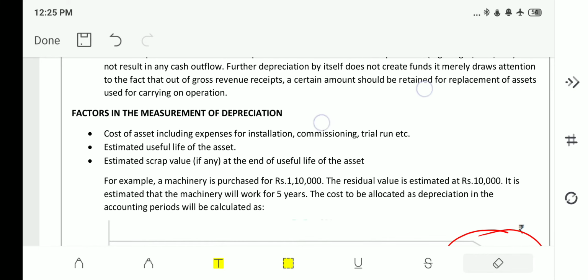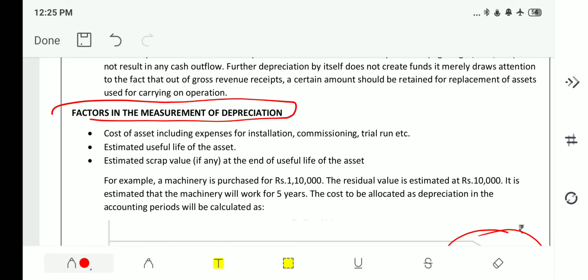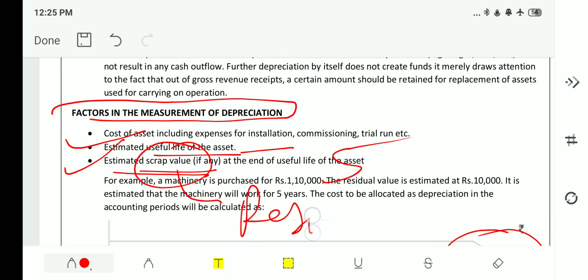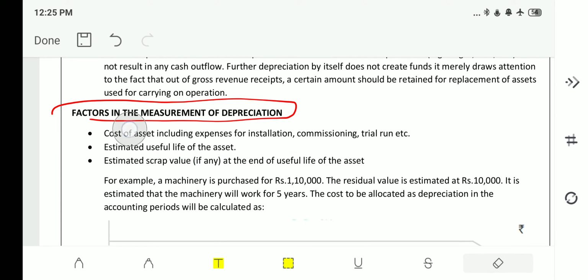Next, see the factors that are used for measurement of depreciation. Second is estimated useful life of the asset, as we have taken it as 5 years. Then estimated scrap value. What is the scrap value? It is nothing but residual value. That means when you are going to resell this machine after 5 years, the amount that you are getting is nothing but scrap value.